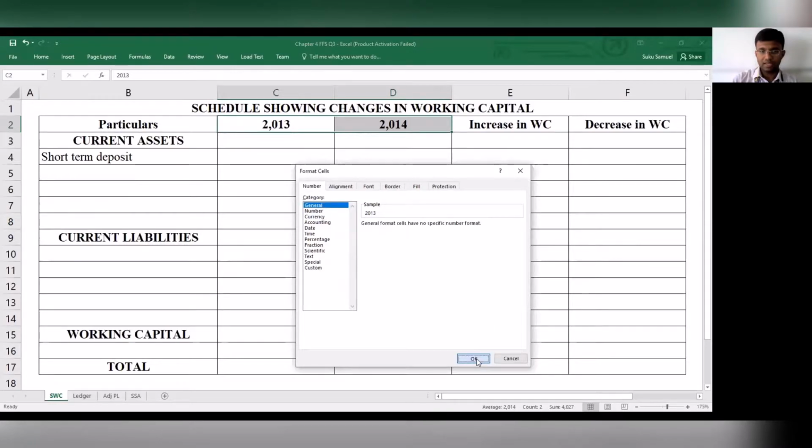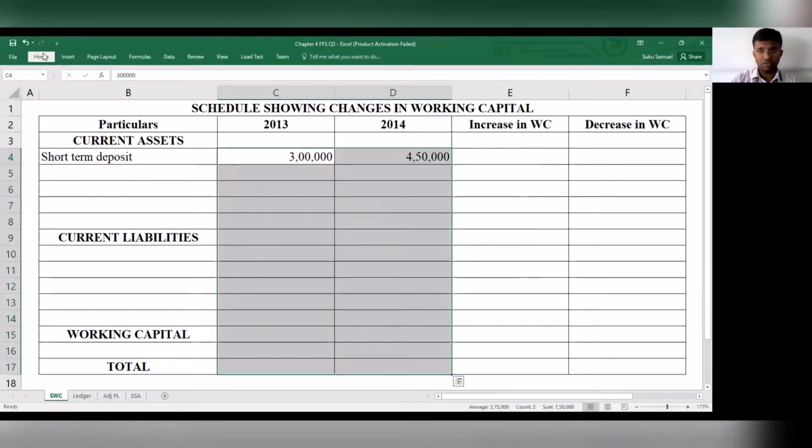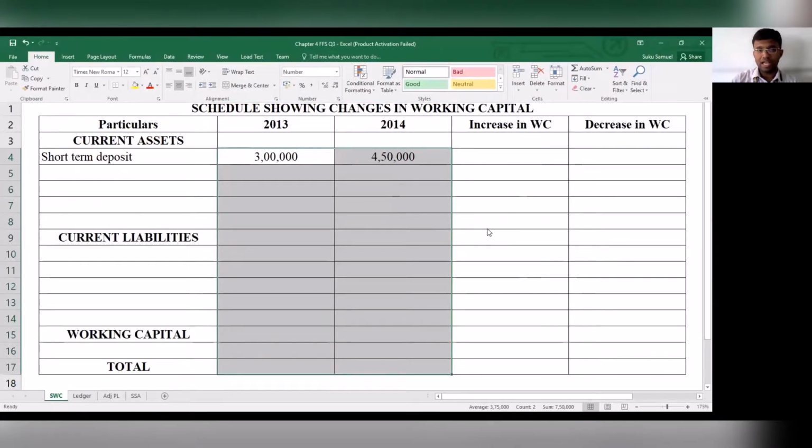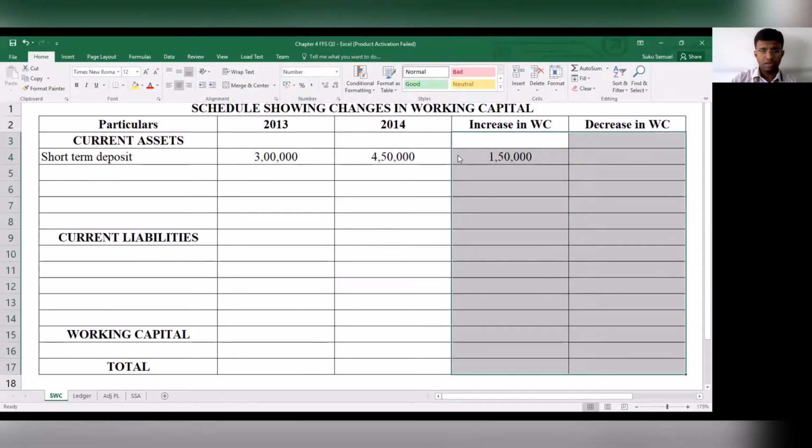So let's get that. Short-term deposit: first year's value is 3 lakh, and second year's value is 4,50,000. So we've considered both the items over here. Now let's see what impact it has on working capital. Working capital has increased by 1,50,000, and that's been brought up.